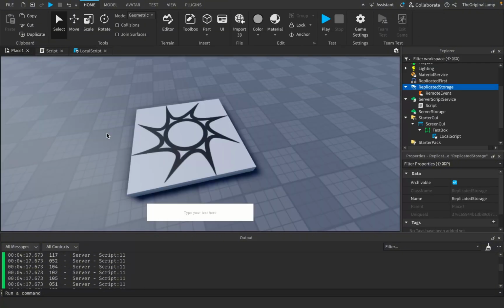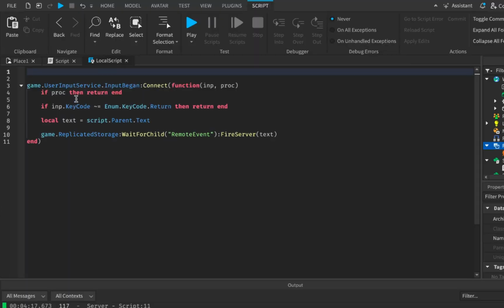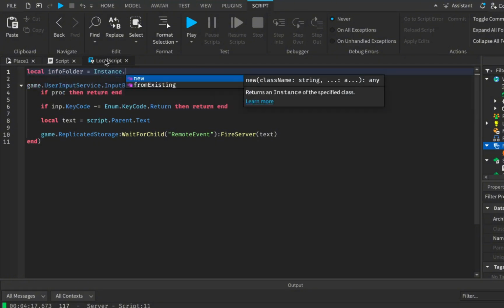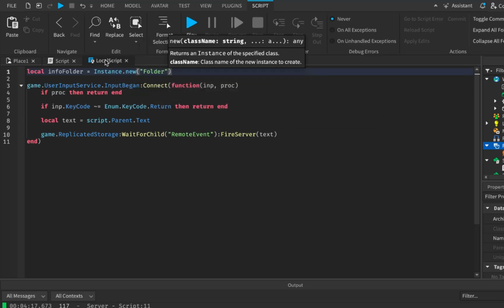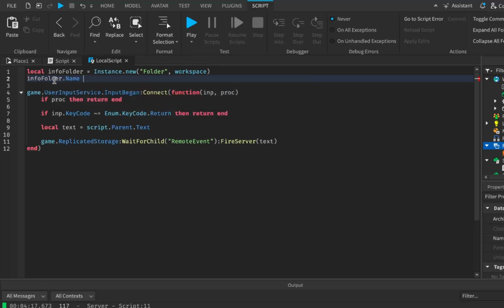So right now, we haven't done too much, but we have kind of encoded the text, right? So we have our password, and then it gets transformed into these letters, which is kind of good. So what we could do is inside of this local script, and I want to do this in a local script because then it's going to be local to our player, and it won't be visible to anybody else on the server. We will say local info folder is going to be equal to instance.new folder, obviously, and it's going to be inside of the workspace. And then we're going to say info folder.name is equal to info folder.